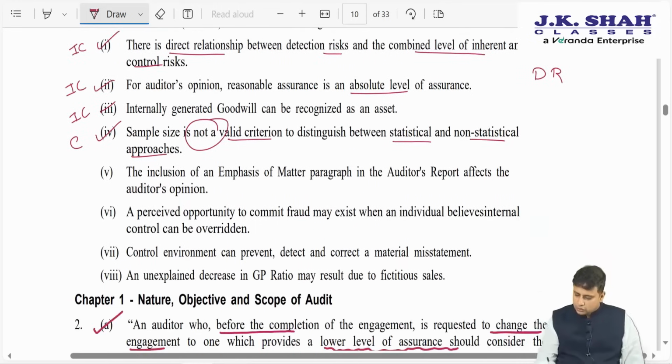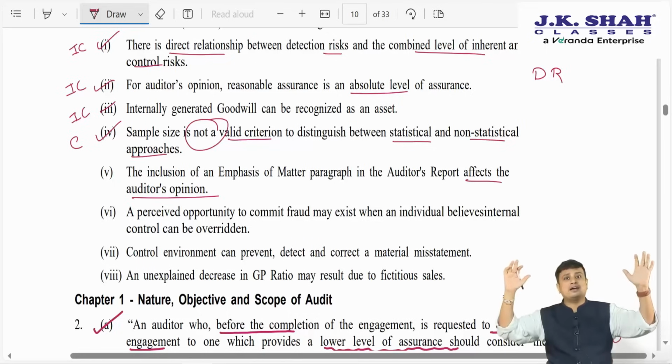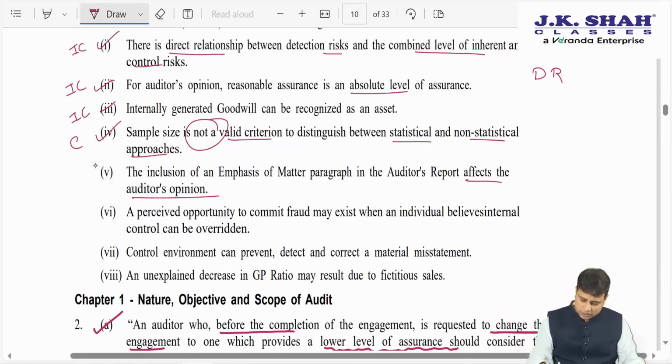Next, inclusion of emphasis of matter in the auditor's report affects the auditor's opinion. My friends, if we give an emphasis of matter paragraph, are we modifying the opinion? No. We have studied that we do not modify the opinion. When we give an emphasis of matter paragraph, we are just highlighting a matter. It does not affect our opinion. We also state the same.